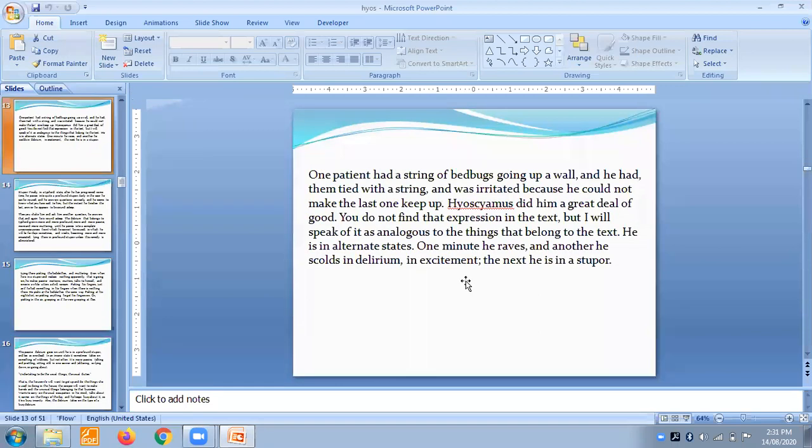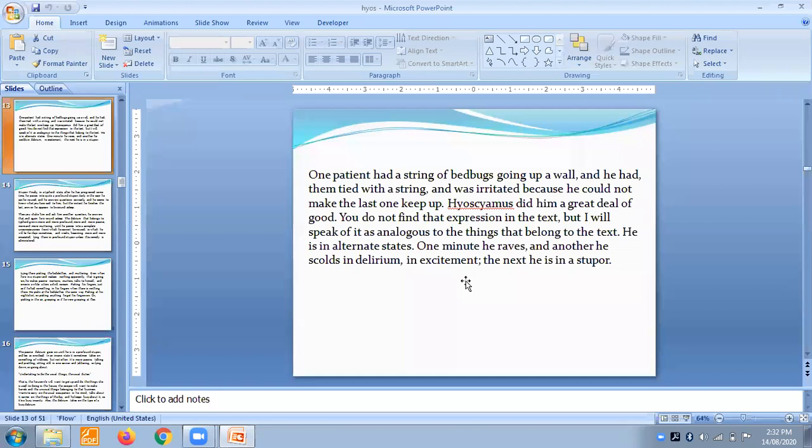Then one patient had a string of bed bugs going up a wall, and he had them tied with a string and was irritated because he could not make the last one keep up. Hyoscyamus did him a great deal of good. You do not find the expression in the next, but I will speak of it as analogous to things that belong to the next text. He is in an alternate state. One minute he raves and another he is cold in the delirium, in excitement. The next is in his stupor. So you will get such type of symptomatology.